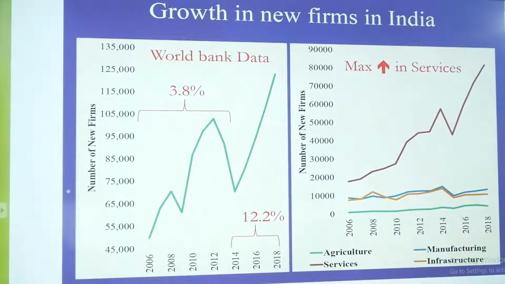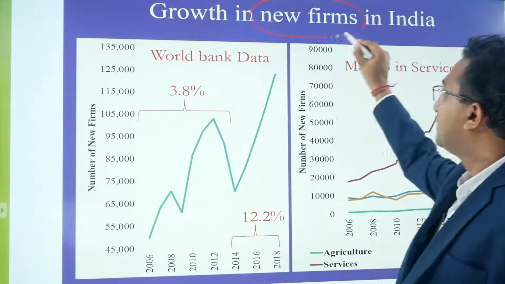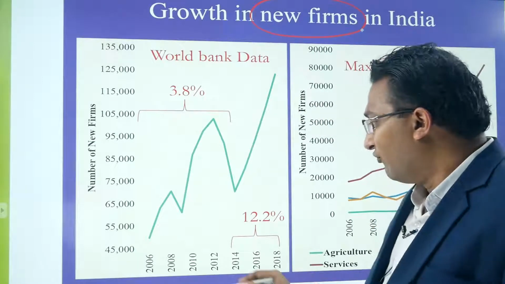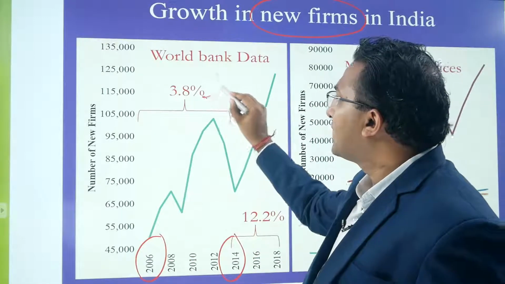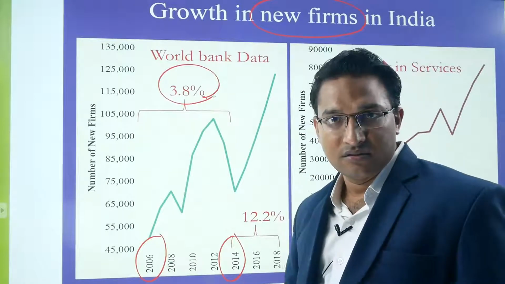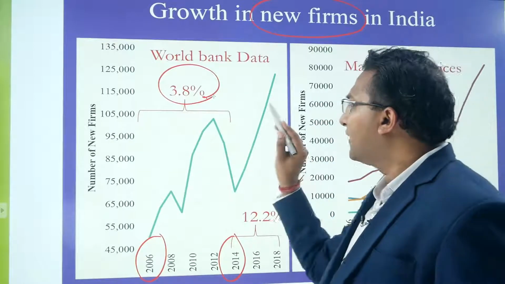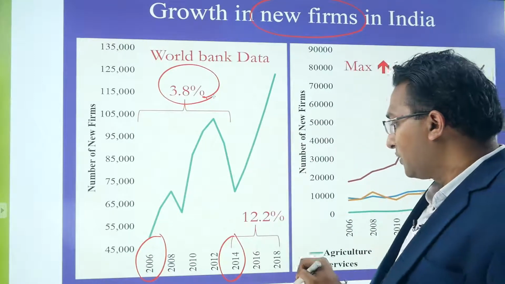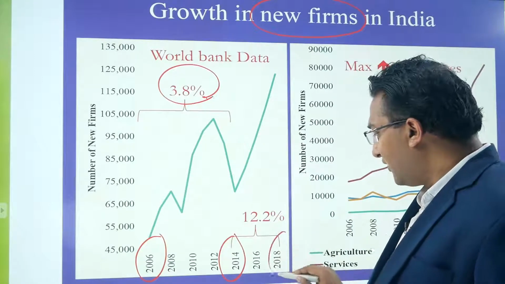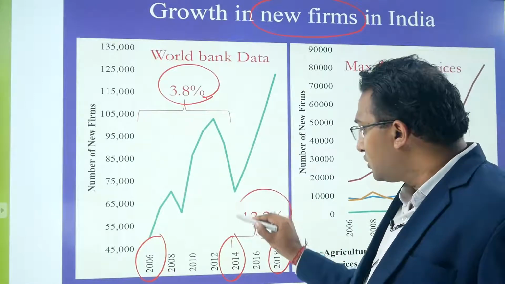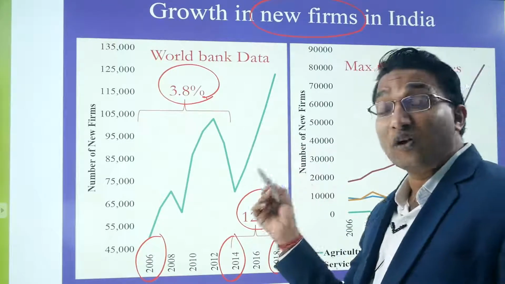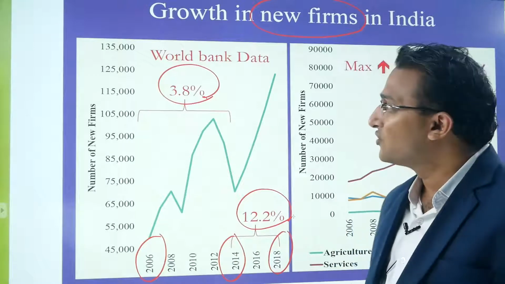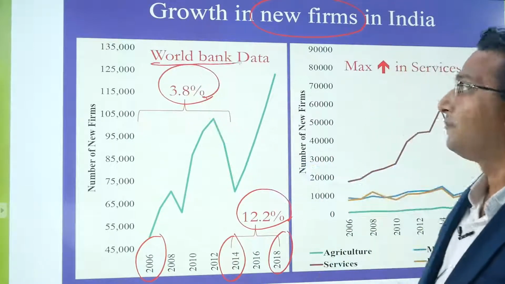Next, you can see this chart, growth in new firms in India. So if we see the growth pattern from 2006 to 2014, the annual growth rate is 3.8%, right? If we compare this 3.8% growth rate for a period between 2014 till 2018, it comes to 12.2%. So you can see there is almost 3 to 4 times jump in the level of new firm creation. So this is as per the World Bank data.